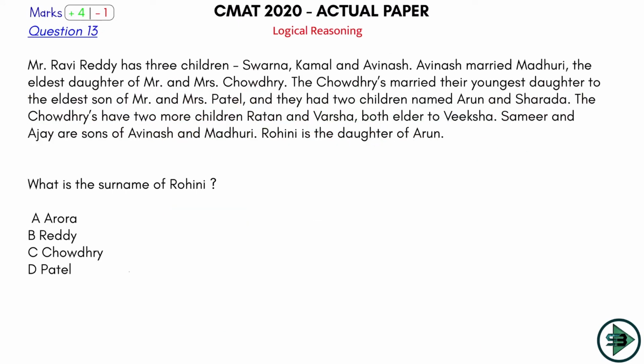This is clearly a question which is a blood relation puzzle. In the puzzles class, we had learned there are various types of puzzles: tabular puzzles, sequencing puzzles, linear arrangement puzzles, circular arrangement puzzles, blood relation puzzles, a mixture of sequencing plus blood relation, circular plus blood relation, and so on. So this is a plain blood relation puzzle. There is nothing else that is given here. It's not a combination of circular or linear with blood relation. It's a plain blood relation puzzle where you have to make a family tree.